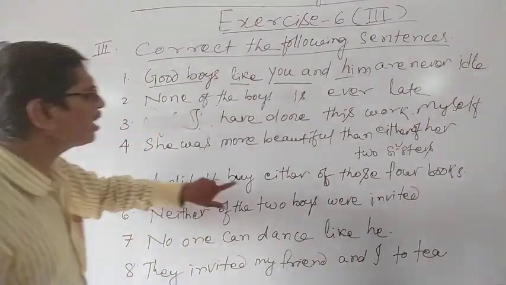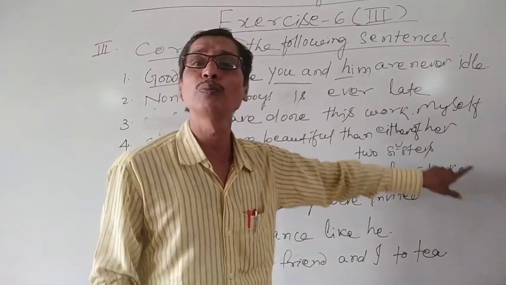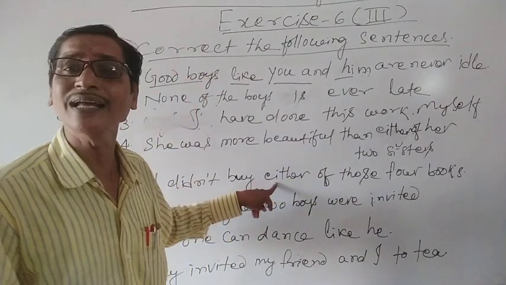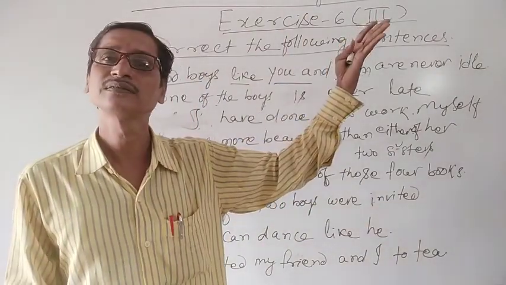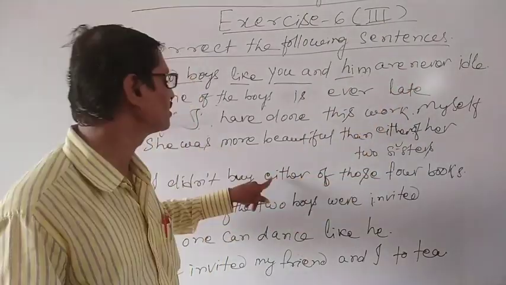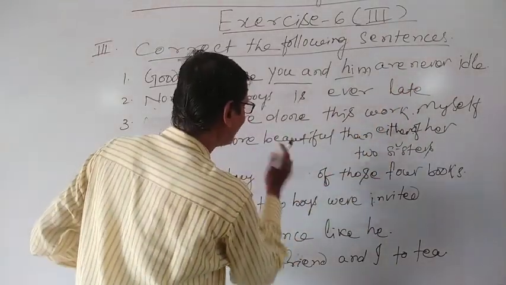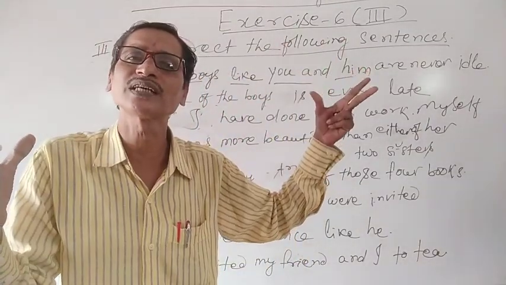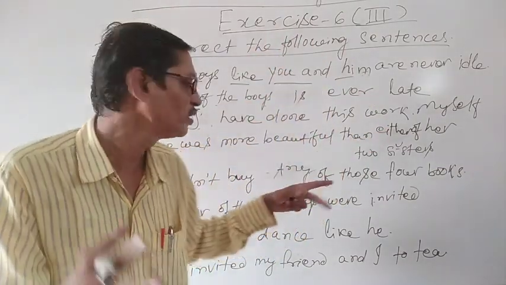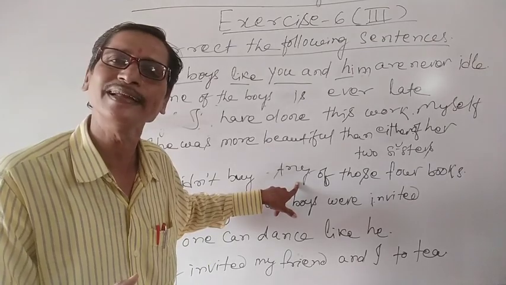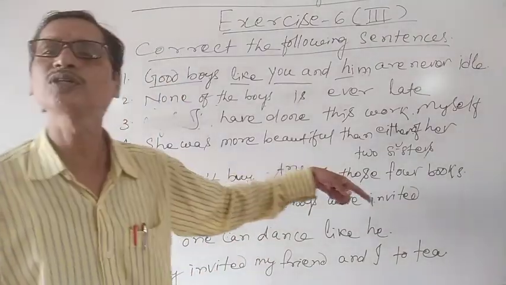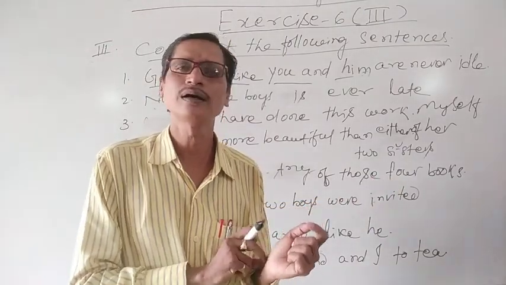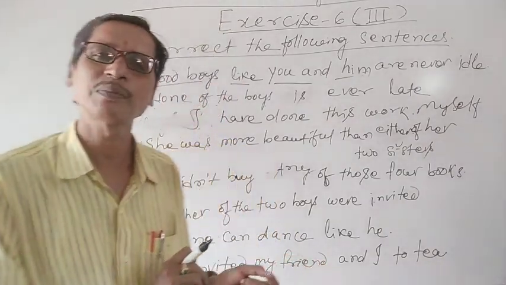Number 5, I did not buy either of those 4 books. Here you see, there were 2 sisters, here are given 4 books. So when it is more than 2, we cannot use either. We can use any. It is the rule. Any involves more than 2 persons or things. For that we have used this pronoun any. So I did not buy any of those 4 books. Clear? So I am just recalling your instructions given for the correct use of pronouns.